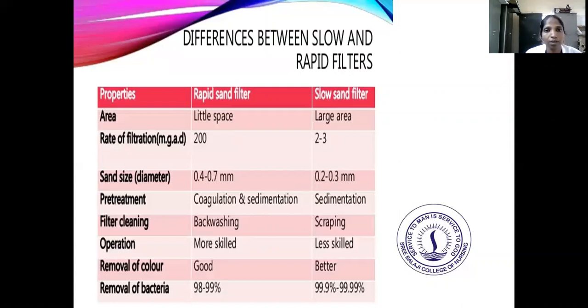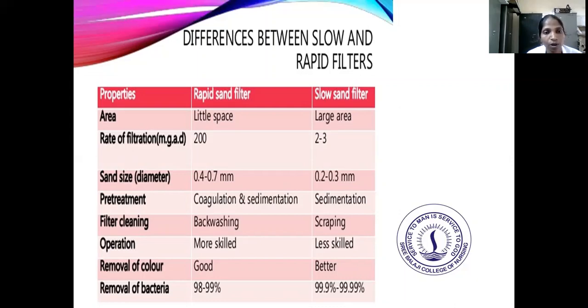So that is the difference between the slow sand filter and the rapid sand filter. The rapid sand filter needs very little space compared to the slow sand filter, which needs a very large area. The rate of filtration for the rapid sand filter is 200, and for the slow sand filter it is 2 to 3.